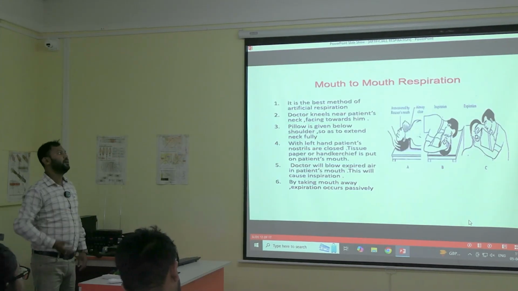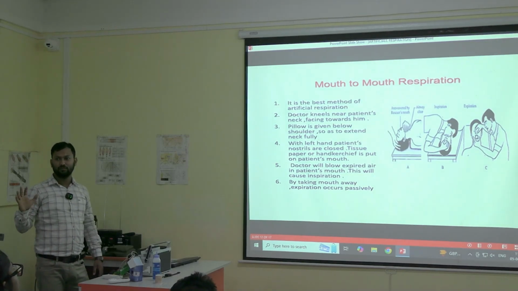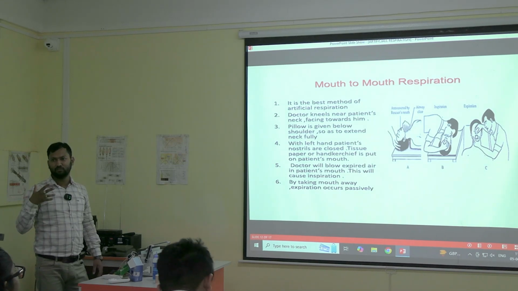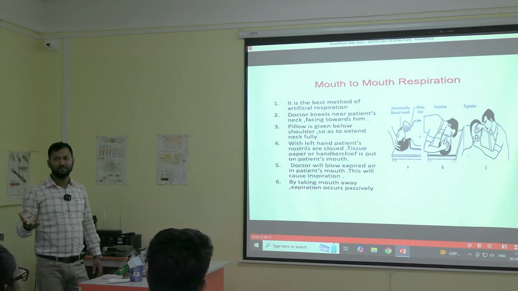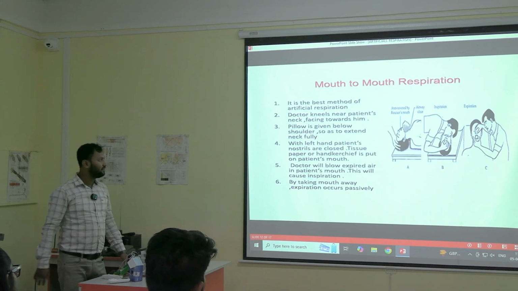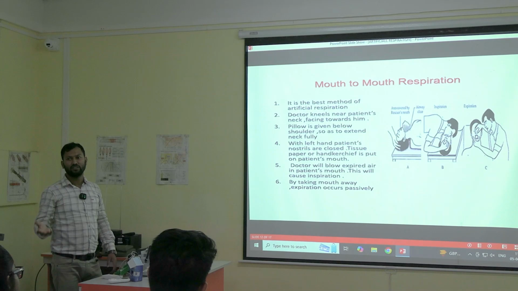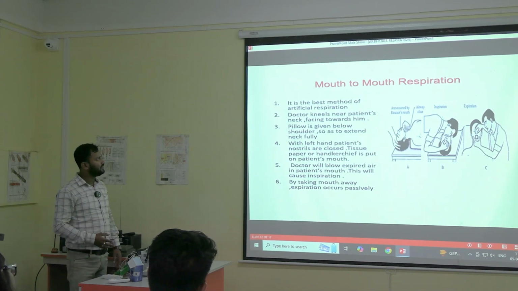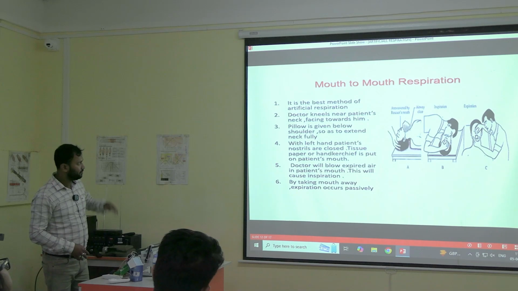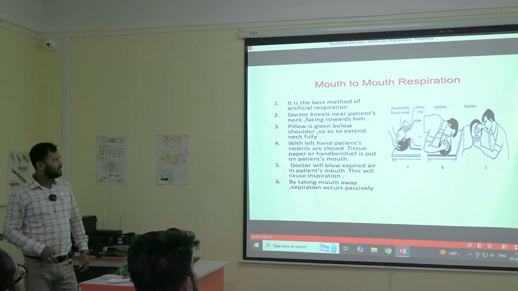And one is mouth-to-mouth respiration. This one is very common. I think most of you might have seen this in movies or somewhere, that mouth-to-mouth breathing is given when someone is having difficulty in breathing. Someone has fallen down from somewhere, or electrocution is there, or due to any reason the patient is not breathing. In that case, we will give mouth-to-mouth breathing. So it is the best method of artificial respiration.